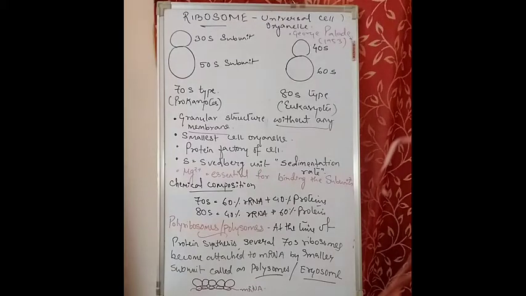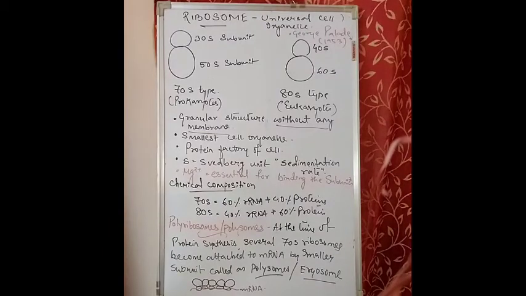Now if we see the types of ribosome, there are two types. In the prokaryotic cell it is the 70S type, in the eukaryotic cell it is the 80S type. This 70S type consists of the larger subunit as 50S and the smaller subunit as 30S, and in 80S the larger is 60S and the smaller is 40S. These subunits are mainly composed of ribonucleic acid, that means the RNA, and proteins.